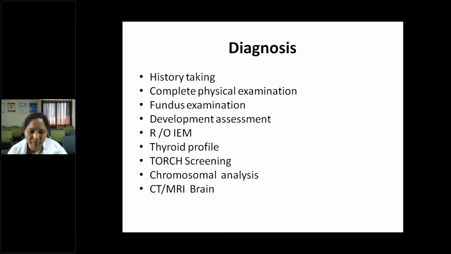Developmental assessment, developmental quotient we can calculate. If the child is more than 5 years, we can calculate IQ, intelligence quotient. And rule out inborn errors of metabolism. In the history itself, you take early onset of persistent vomiting, seizures without a fever. The child is not having any fever, but there are repeated episodes of seizures and vomiting, sometimes hypoglycemic attacks, and on examination hepatosplenomegaly. And if you do ABG, there will be lactic acidosis. These features are usually suggestive of IEM, and usually there will be a history of consanguineous marriage.